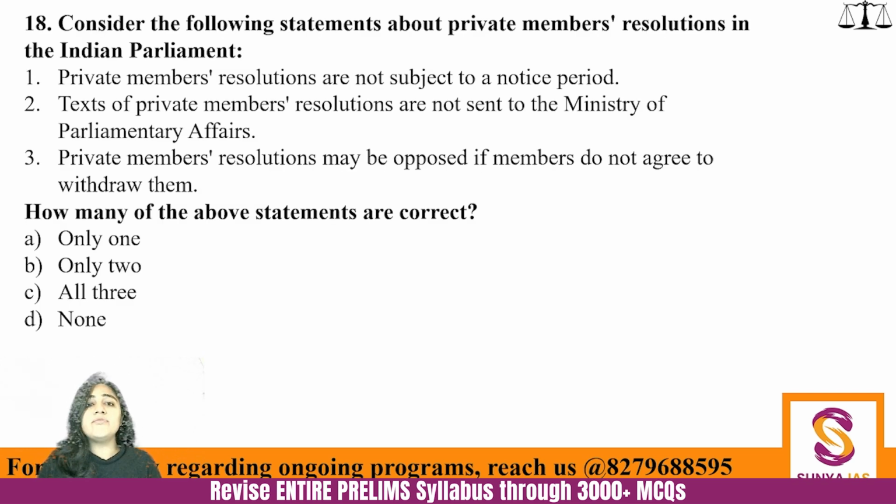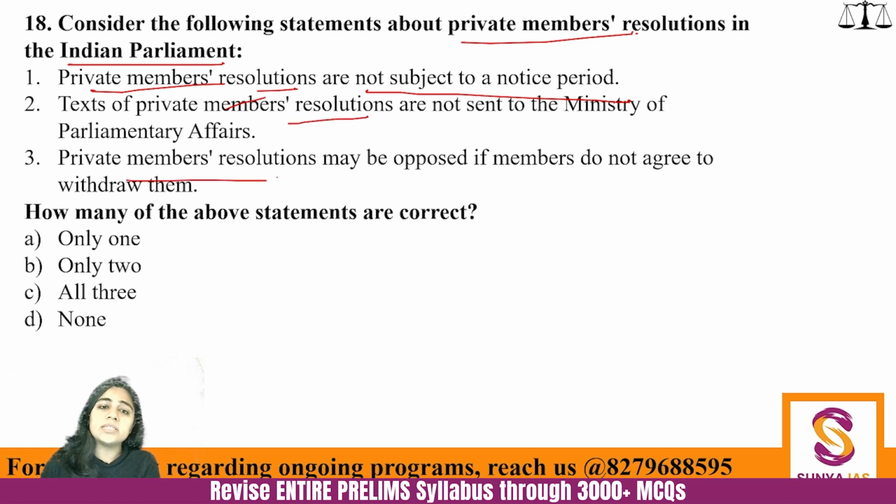Next, consider the following statements about private members' resolutions in Indian Parliament. Private members' resolutions are not subject to notice period. The texts of private members' resolutions are not sent to the Ministry of Parliamentary Affairs, and private members' resolution may be opposed if members do not agree to withdraw them. How many of the given statements are correct? I have already told you nothing can happen in the parliament without a notice period. So this is absolutely incorrect. Again, whatever is the private member's bill, the text of it has to be sent to the Ministry of Parliamentary Affairs. That is the purpose of the Ministry of Parliamentary Affairs.